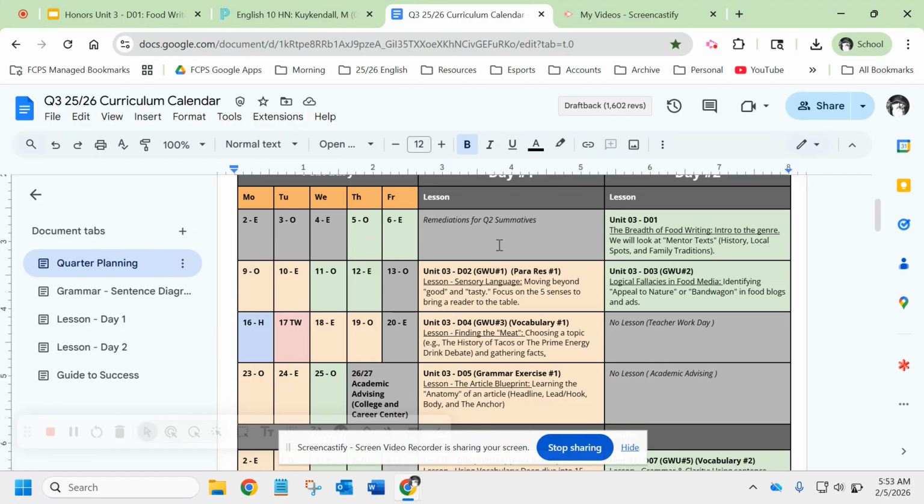So Unit 3 is going to be all about food writing, nonfiction narrative, which is a type of writing that is popular, but I think not covered as much at the high school level, which I think is a shame. It's a very interesting type of writing where you are writing nonfiction text. You're writing about real, true things, but you're ensuring that they have a narrative to it. So it's almost like a documentary style of writing.